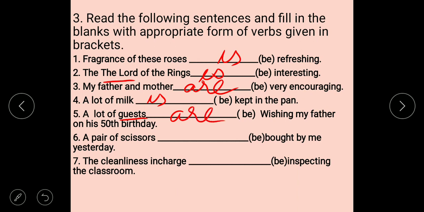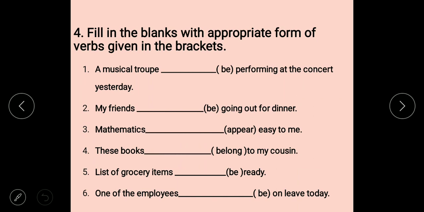A pair of scissors. With a pair of scissors, we use a singular verb. Whenever we use "a pair of", we use a singular verb, so: a pair of scissors was. The cleanliness in charge is inspecting the classroom. Fill in the blanks with the appropriate form of verbs given in the brackets.